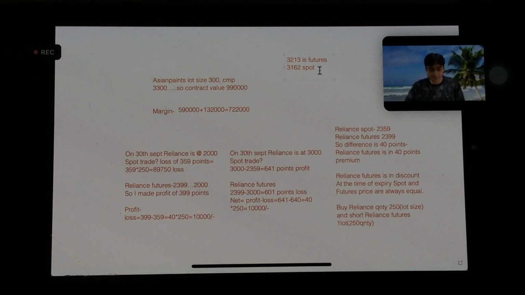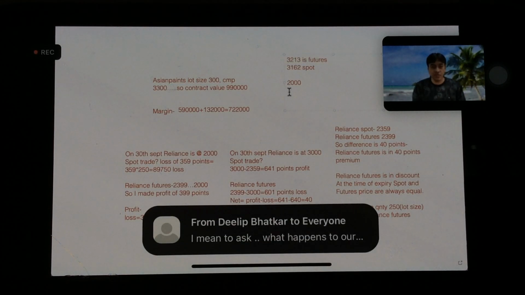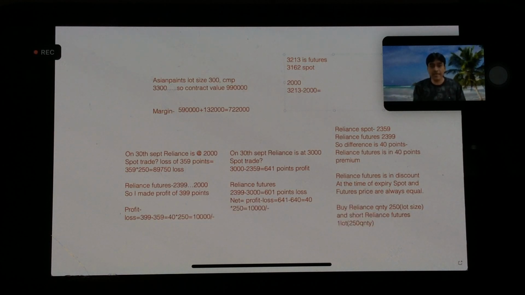So 3213. If HDFC AMC goes to, let's consider, 2000. Okay, so what will you be making? You have shorted the futures here, since it's in premium. So 3213 minus 2000, that is, we will be making 1213 points profit in futures. But we have purchased at 3162, right?